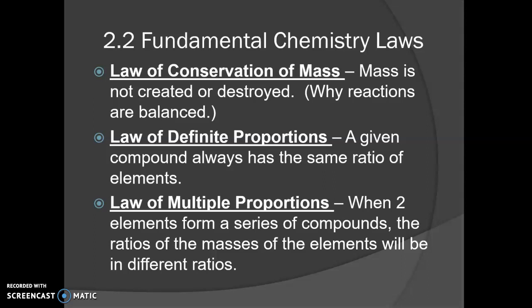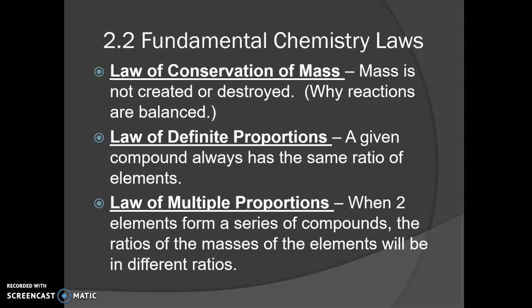So let me just put it into different words. All this means is if you have 2 compounds that have the same elements. So for example, water is H2O, and hydrogen peroxide, like what you put on your cuts probably in your bathroom, that's H2O2, so it has 2 oxygens. So it's 2 different compounds, but the ratios of the elements are different.